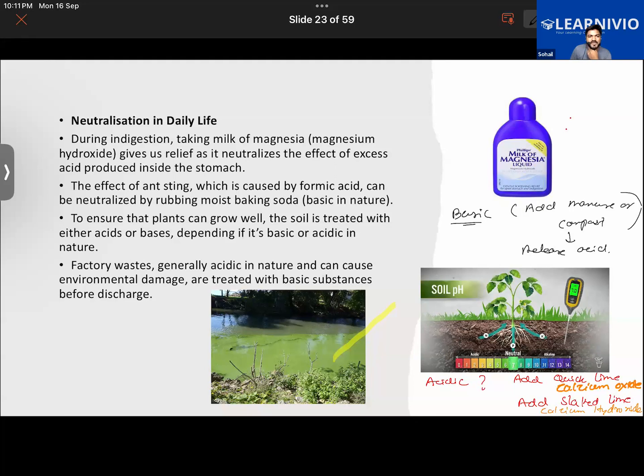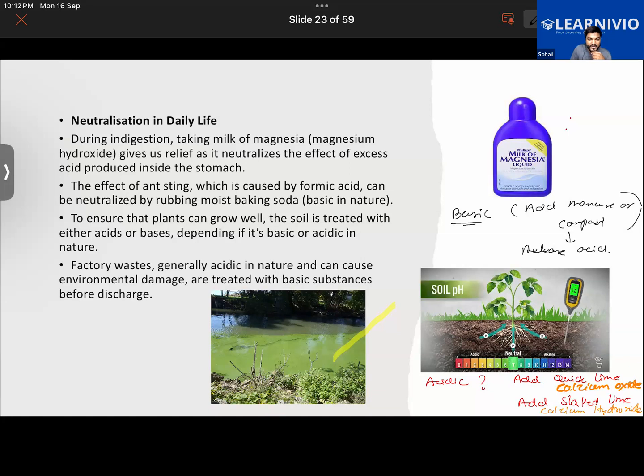Some of the other areas where we observe neutralization is that we know that the factory waste that is released is generally acidic in nature. So if this untreated factory waste were to be discharged into different water bodies, the acid present in it will kill the aquatic fishes. I mean to say fishes and the aquatic organisms. Apart from fishes, there are lots of aquatic organisms. Aquatic plants are there, so that will be killed, and that will further lead to water pollution. So acidic waste should be treated with some basic substances to neutralize it before discharging it into water bodies.